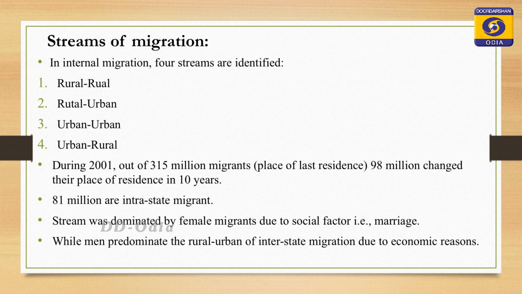Now if we talk about the migrations of India according to 2001 census, out of 315 million migrants, 98 millions changed their place of residence in 10 years, and 81 millions are intrastate migrant. Again, the stream was dominated by female migrants due to social factor, that is marriage, while men predominant in rural, urban and interstate migrant due to economic reason.